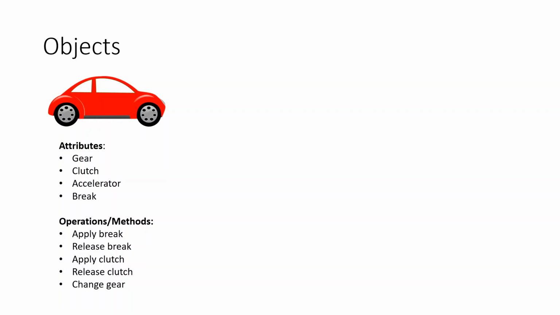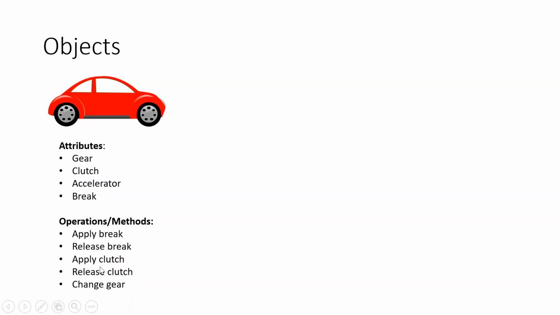For example, if I don't have objects, I can just write methods such as apply brake, release brake, and all these things. What if I pass an argument, instead of a car, maybe a parameter called an apple? When I pass an apple, apply brake doesn't apply to it.